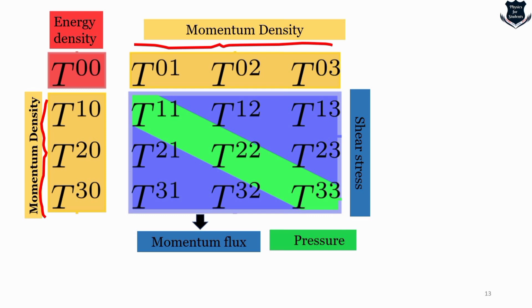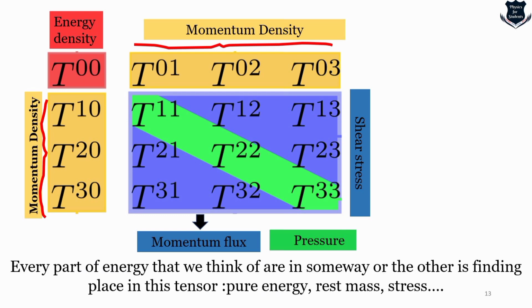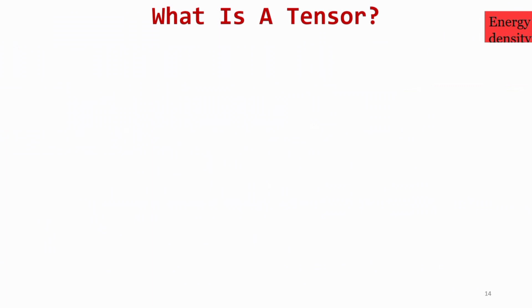Again, I have dealt with all those elements in detail in my videos on general relativity. What I'm trying to show you is that this is also a tensor. That means it encapsulates, it stores a huge amount of data. So here I have written that every part of energy in the universe that we think of in some way, either pure energy, rest mass, or stress, has found its place in this stress energy momentum tensor. That means the measurements we do in terms of scalars or vectors are much more magnified, more stressed and more elaborated in this tensor. So this is what is called the stress energy momentum tensor.